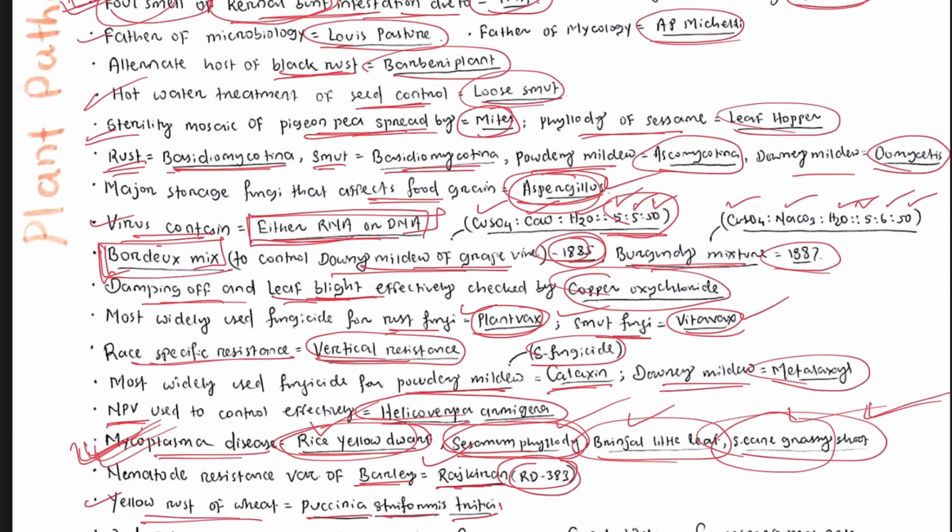Who discovered penicillin? Penicillin was discovered by Fleming in 1929. What is hypertrophy? This is increase in size. Hyperplasia means increase in number. So students, these are some of the important key points which are asked in several agri-competitive exams. You have to remember all these points.